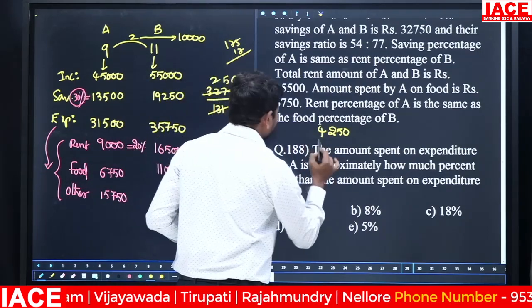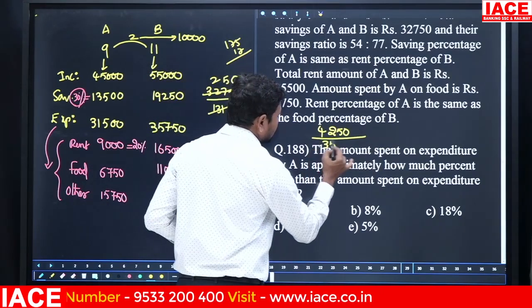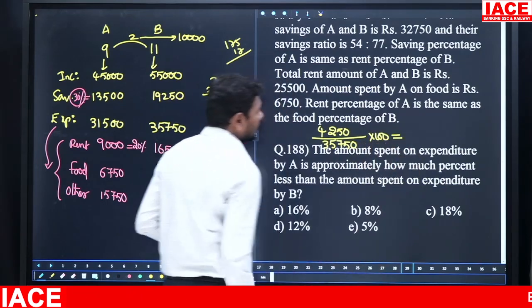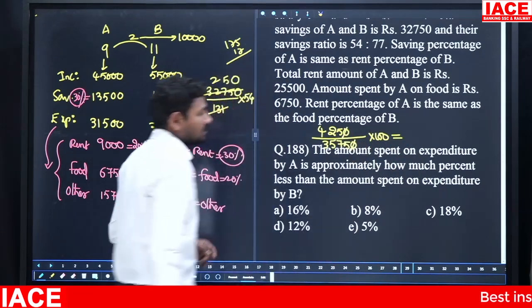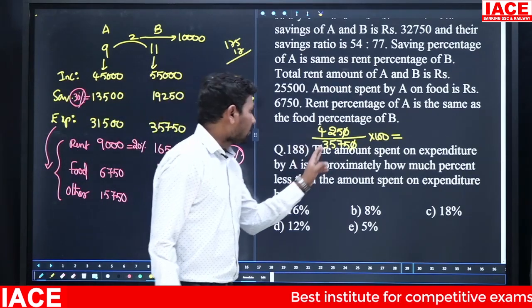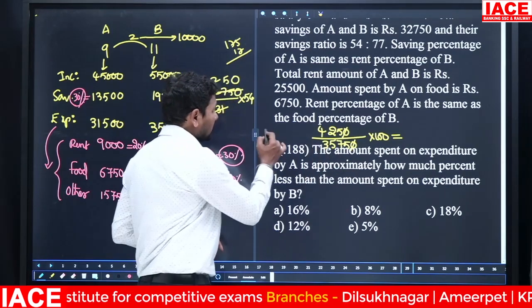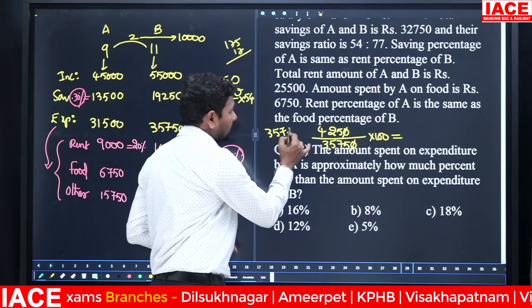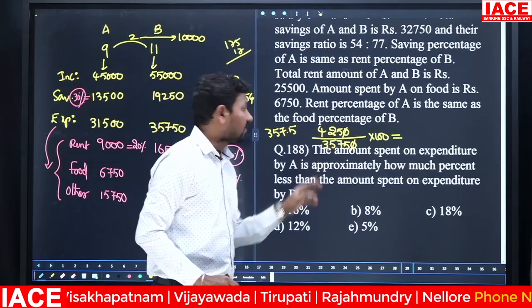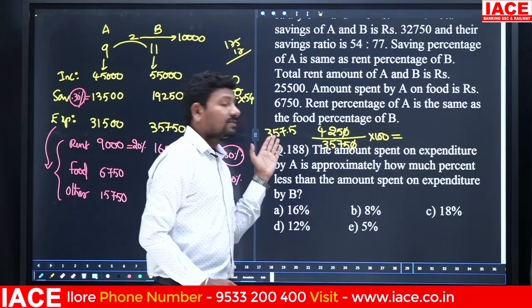4,250 is compared to 35,750. We need percentage, multiply with 100. Here 2 zeros will be cancelled. Here 425 rupees required out of 3,575. 10 percentage you can take. What is the value? You will get 357.5, 10 percentage of 3,575. But I need to reach 425. Extra 5 percentage take. 5 percentage means more than 150.